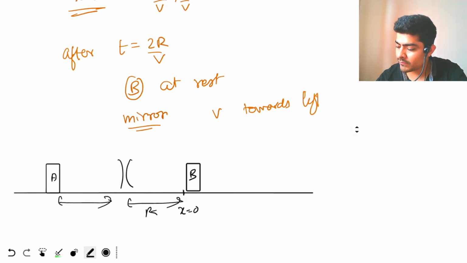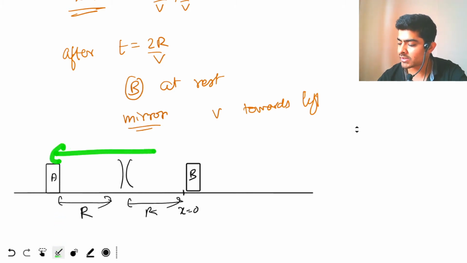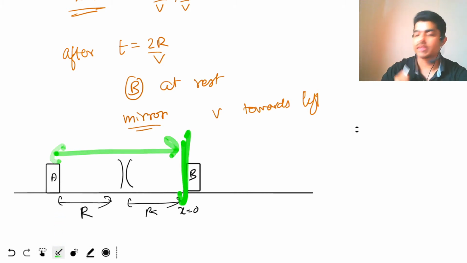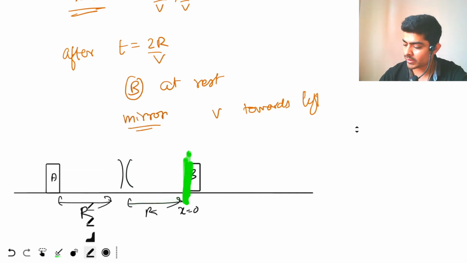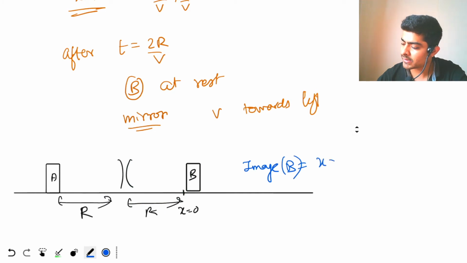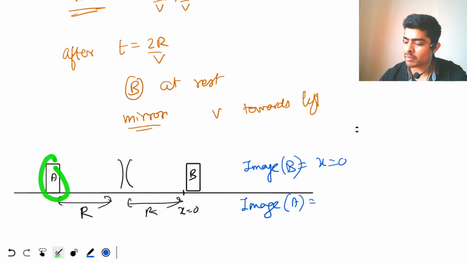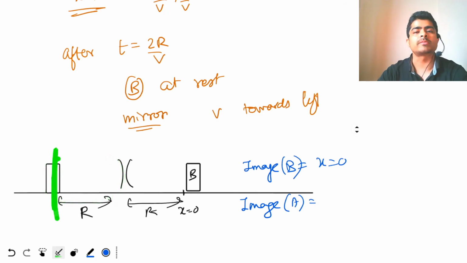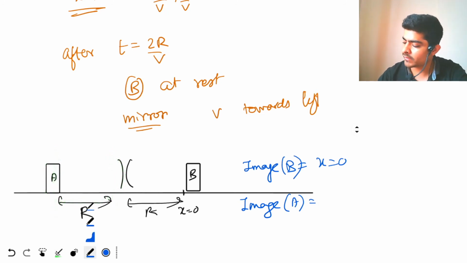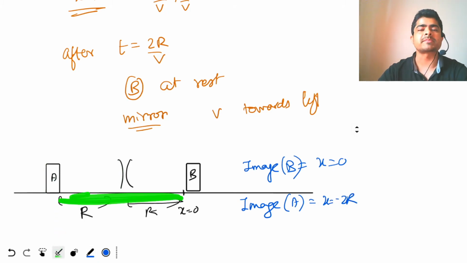Block A will also be at distance r because block A has original distance 2r from the origin. Correct. So block B is at distance r from the mirror, so the image of block B will be formed at x equal to 0. And what about the image of A? Since block A is also at distance r from the mirror, again the image will be formed at distance r. Object and image will be at the same position. So the image of A will be at x equal to minus 2r.